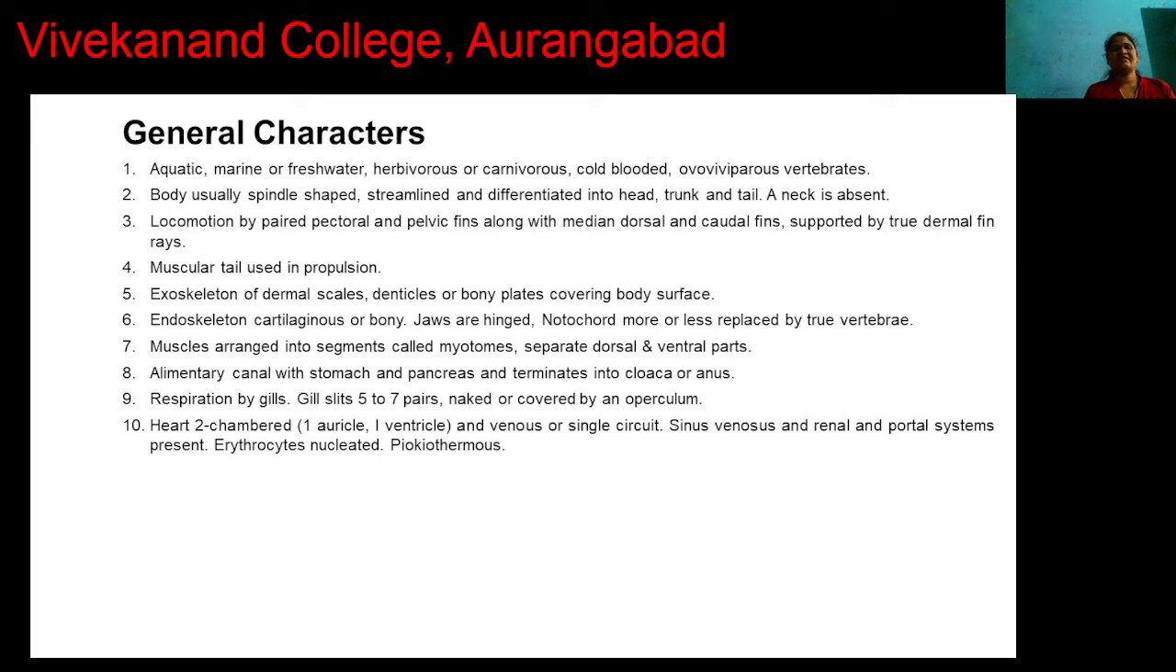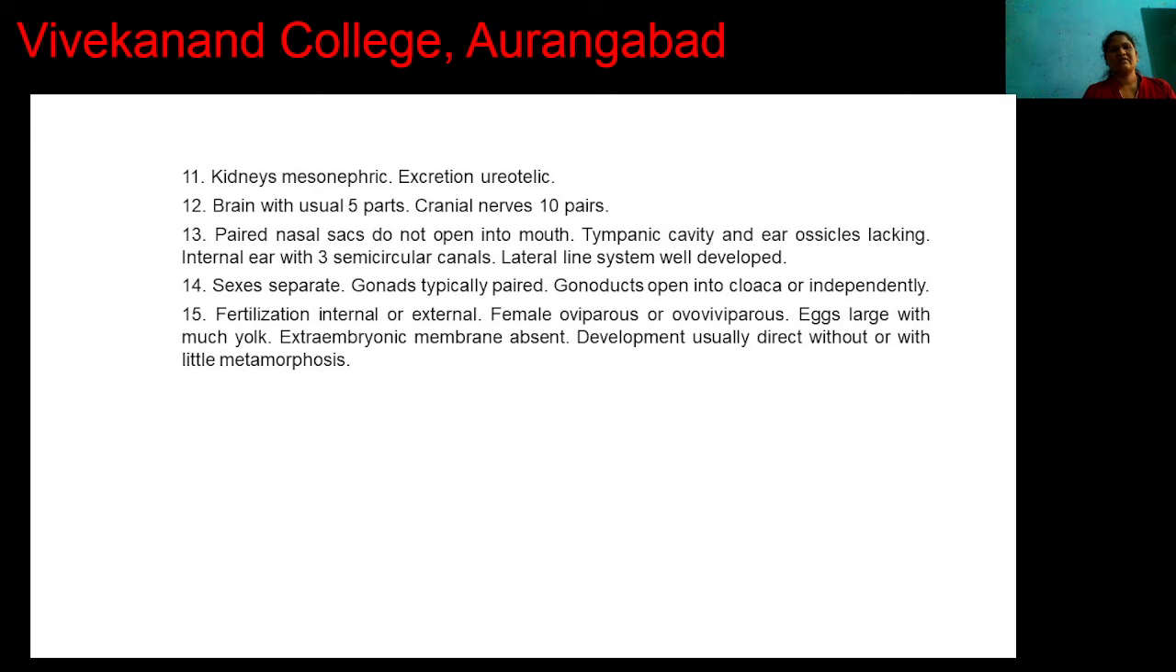Heart is present, and this is a two-chambered heart, first auricle and second ventricle, and a venous or single circuit is present. Sinus venosus and hepatic and renal portal systems are present, and erythrocytes are nucleated, meaning RBC contains a nucleus. These are poikilotherms, or cold-blooded animals, or ectothermic animals. Then next, the kidney of these fishes is mostly mesonephric, and excretion of these fishes is ammonotelic.